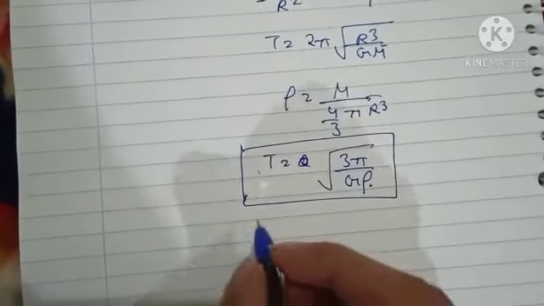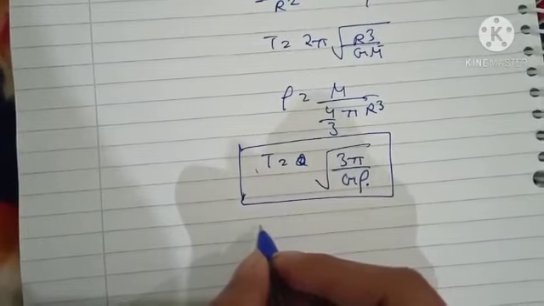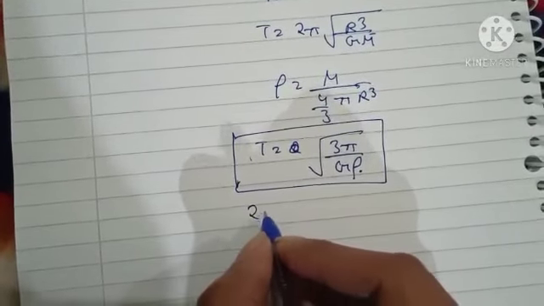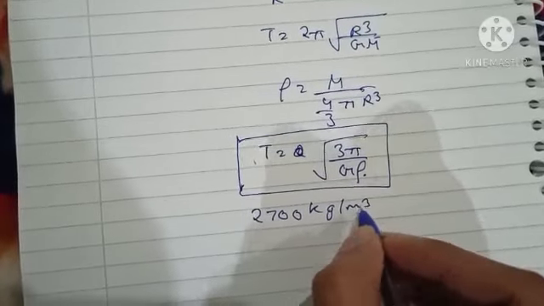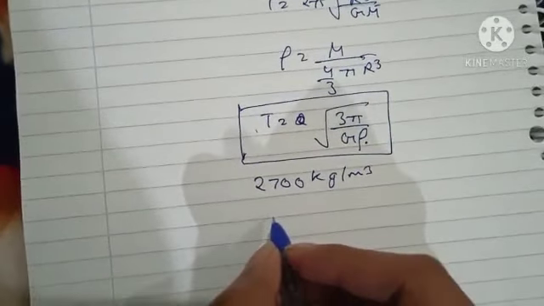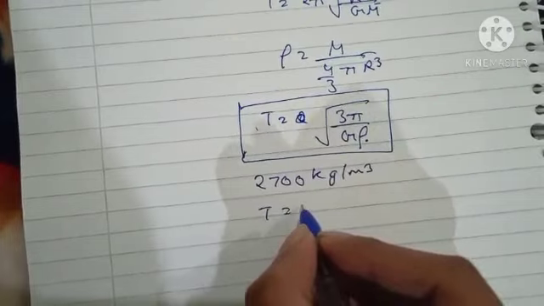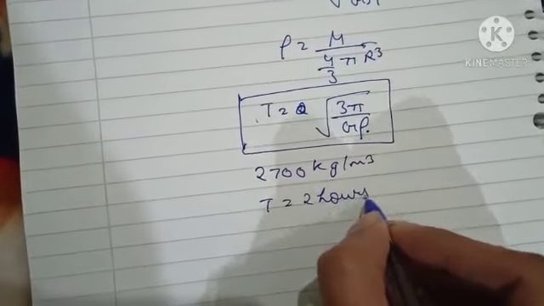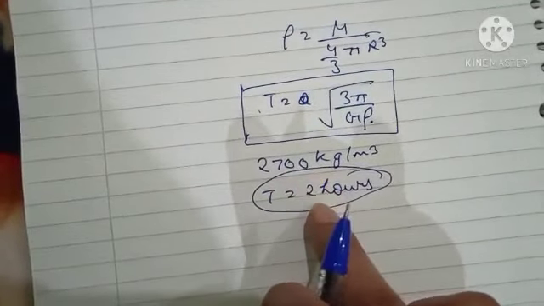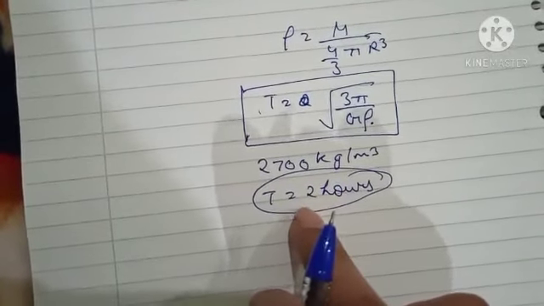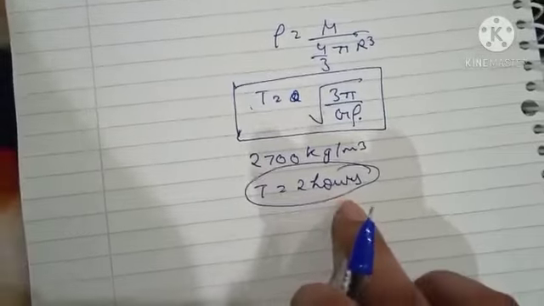So in case of asteroids, the mean terrestrial rock density is taken to be 2700 kilograms per meter cube. So the minimum rotation period comes out to be 2 hours. So an asteroid of this density can rotate with a minimum period of 2 hours only.